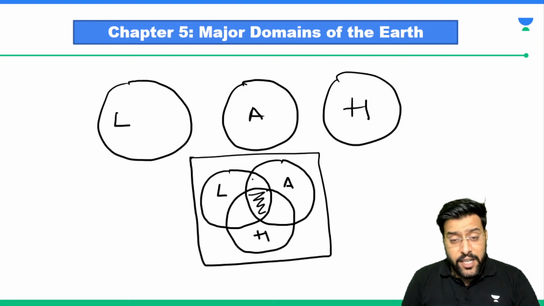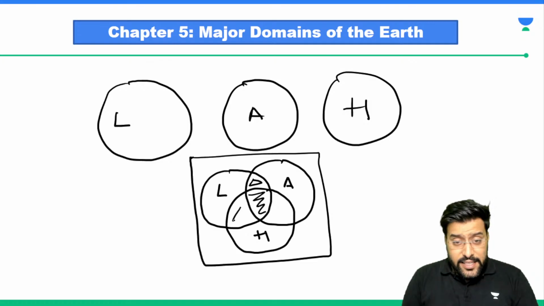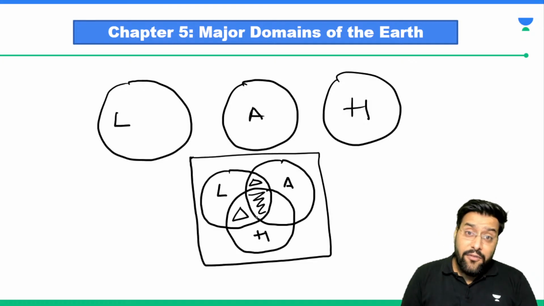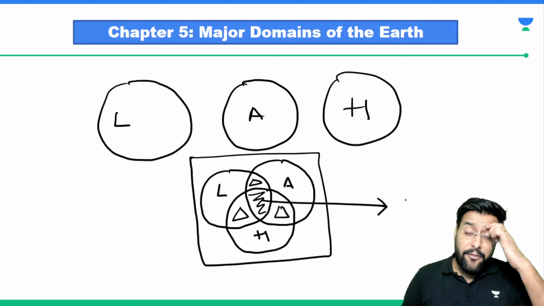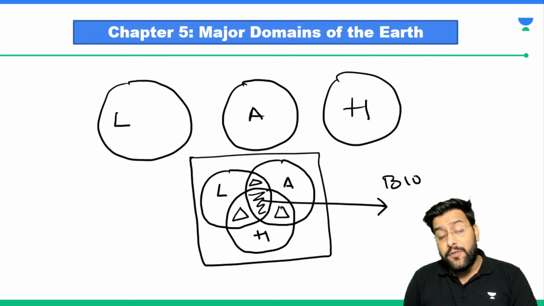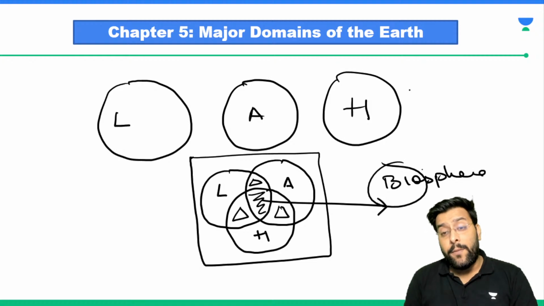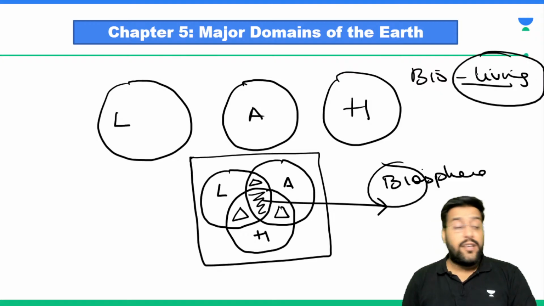For example, if I tell you, sir, here at this region we have land and air, can we have life? No, sir, life cannot be sustained without water. In this area we have land and water, so can we sustain life without air? No, sir, we cannot. Here I tell you we have water and air, can we sustain life without land? No, not at all. So this common area where these three come together is known as biosphere. The term bio comes from life. Bio represents anything that is living, and biosphere is the domain where life exists.